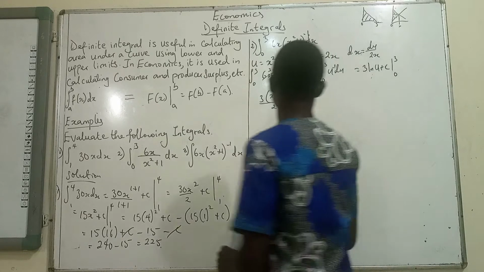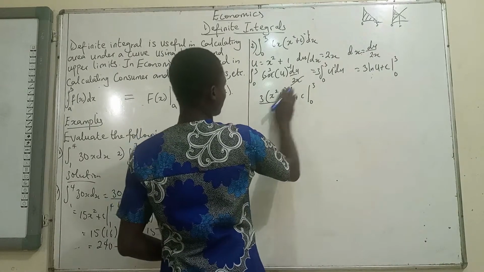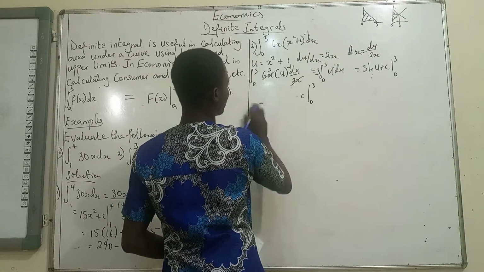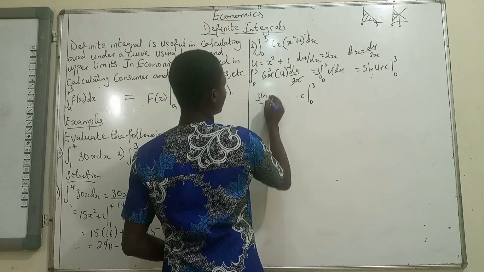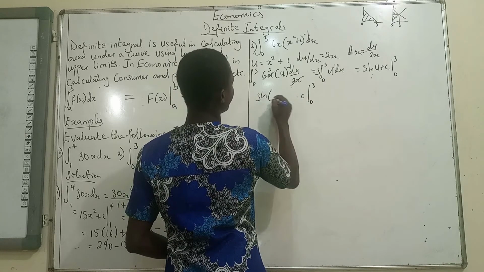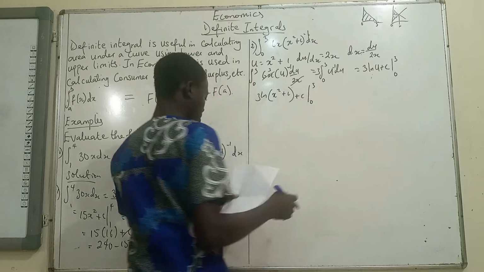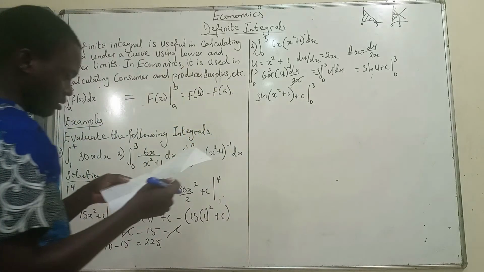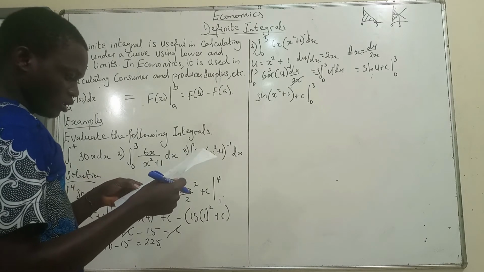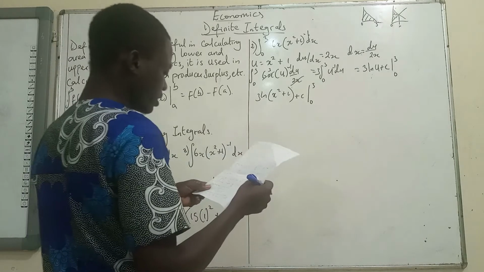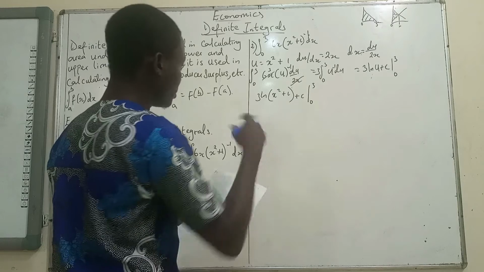That's why it's good to have a note to verify. So this is going to be 3 ln u, with u being x squared plus 1, plus c. So we have 3 ln of x squared plus 1, from 0 to 3.